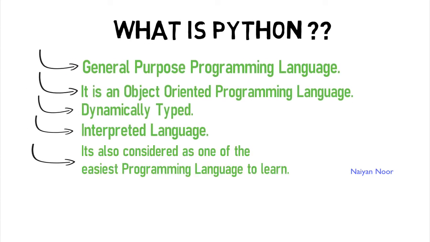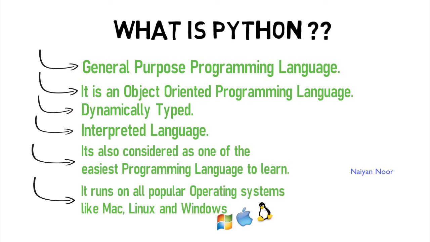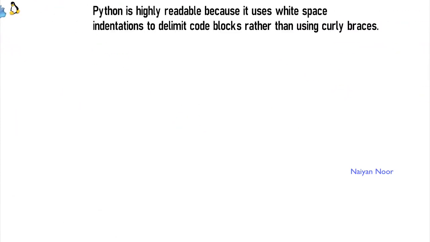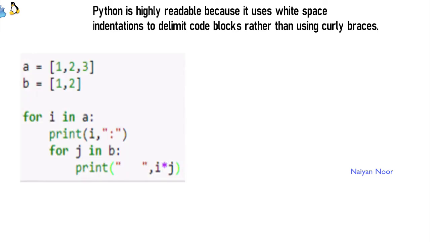It's also considered as one of the easiest programming languages to learn. Many universities are now replacing C language to Python as part of their syllabus. Python runs on all major operating systems such as Windows, Mac OS, and Linux. Python is highly readable because it uses white space indentations to delimit the code blocks rather than using curly braces.